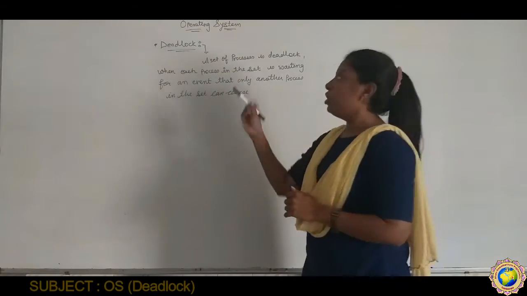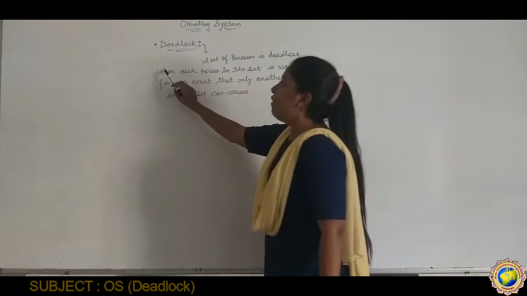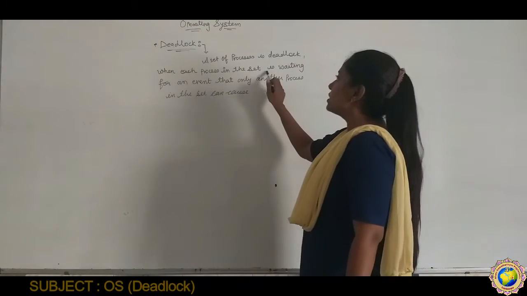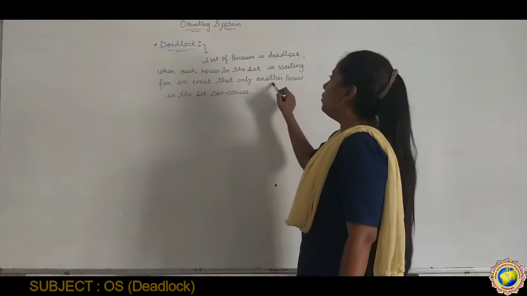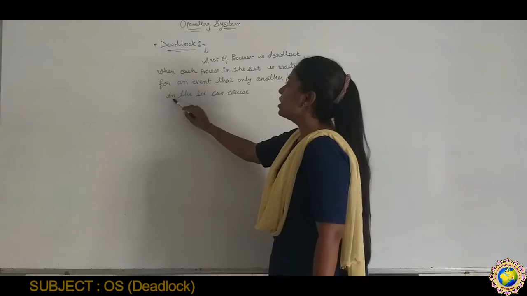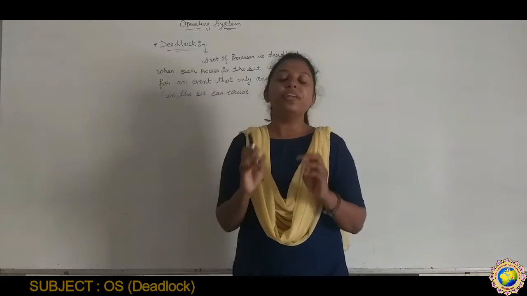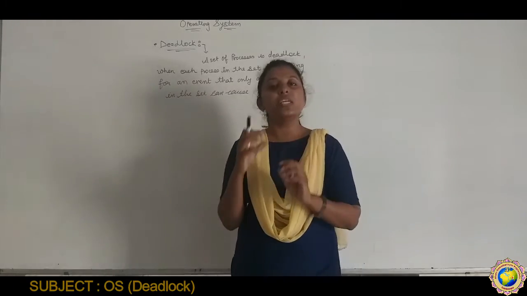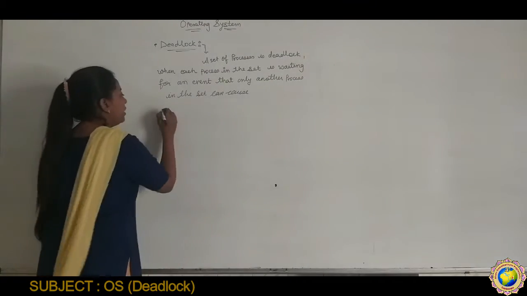Definition of deadlock: a set of processes is deadlocked when each process in the set is waiting for an event that only another process in the set can cause. For example, in real time, we can see this like traffic.